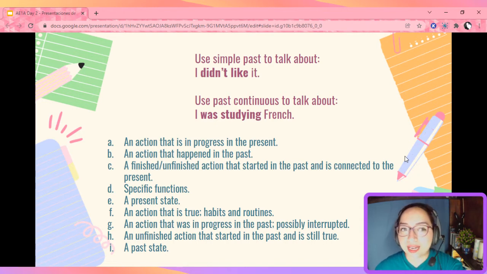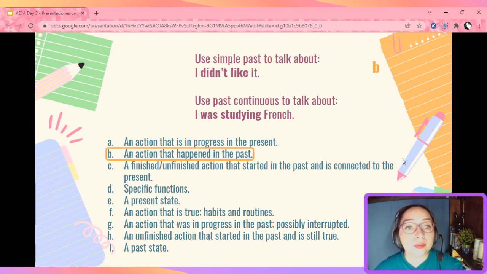Okay, let's go ahead and check. Use the simple past to talk about an action that happened in the past. This action is finished, right? Here, remember, if it is a regular verb, we use d or ed, but if it is an irregular one, we need to remember it.